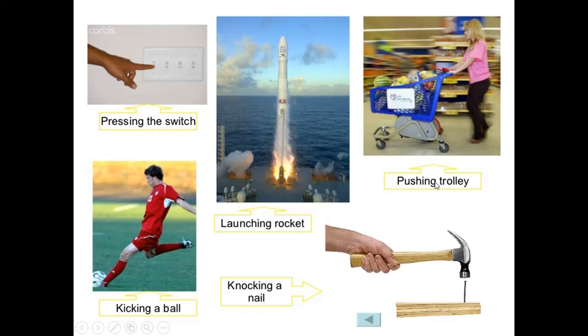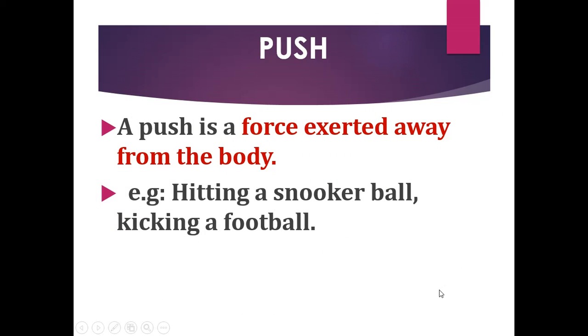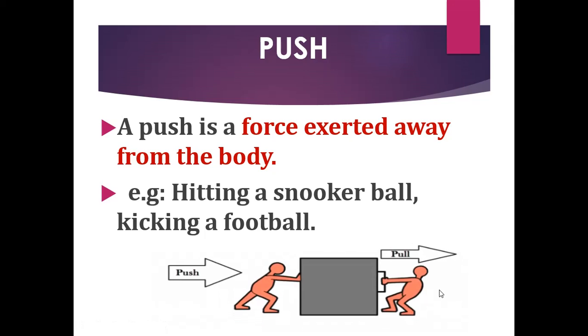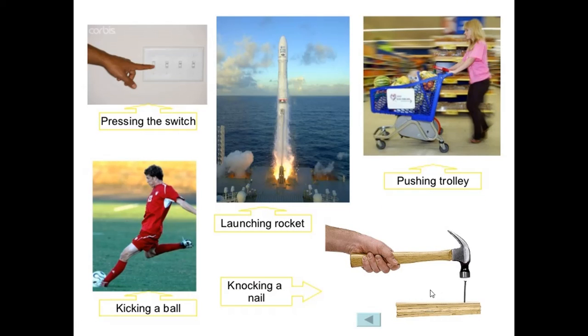Then pushing a trolley. Here you can see the woman is pushing the trolley forward, so the force will be exerted in the forward direction. That is an example for pushing. Then hitting a ball, then knocking a nail. When we are knocking a nail, we will apply the force which is exerted away from the body.